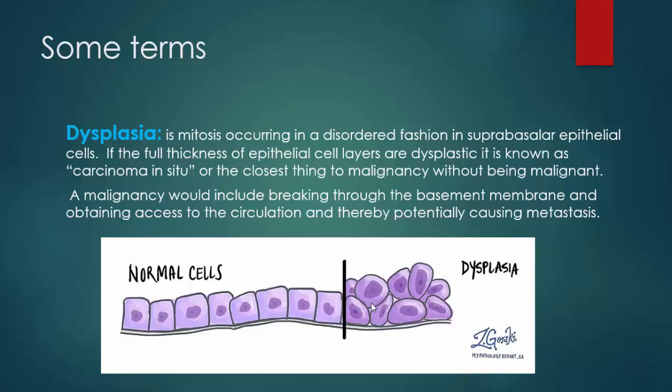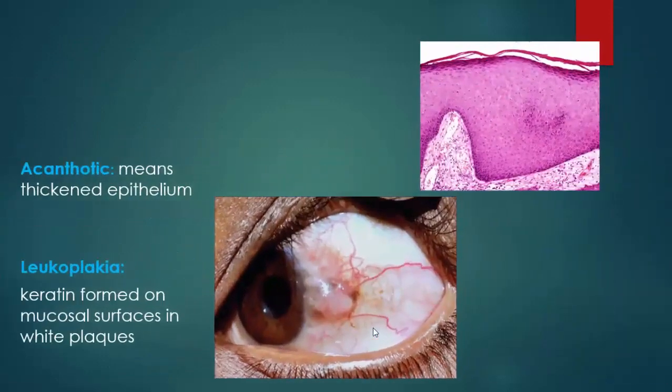And if these cells break the basement membrane of the epithelial cells, they cause malignancy and then they will cause metastasis. The second scientific term is acanthotic. Acanthotic means thickened epithelium, like this photo. We can notice that the epithelium here is so thickened. The third term which is important to us is leukoplakia, which is keratin formed on a mucosal surface in the form of white plaques, like this photo.